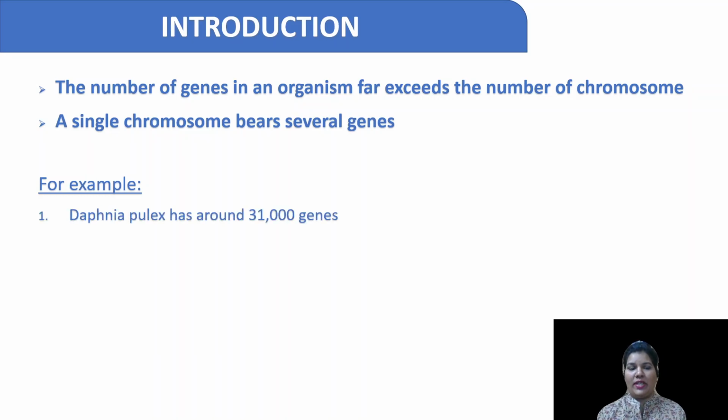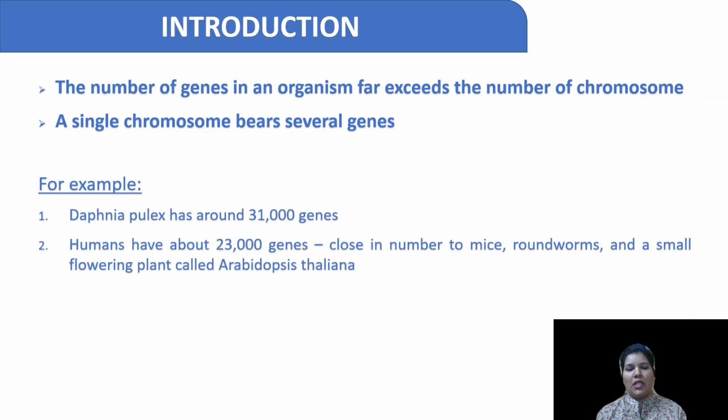I have given a few examples, like you can see, Daphnia pulex. Now, what is Daphnia pulex? It's an arthropod. It's an animal, and it has 31,000 genes. So just imagine this arthropod is a very small animal. I'll actually show you the picture after this slide. It is having 31,000 genes. Actually, it has more number of genes than we have. If you see, humans are having 23,000 genes, and Daphnia is having 31,000 genes.